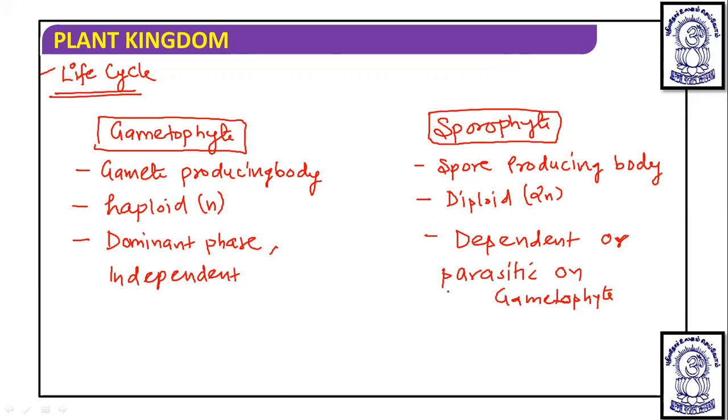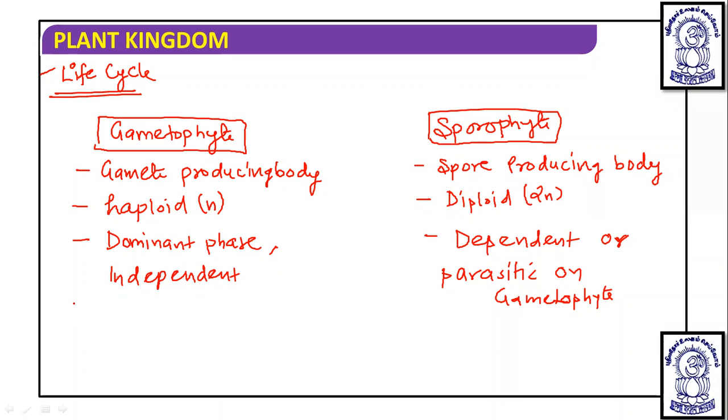Okay. So the gametophyte is independent and the sporophyte is dependent, or parasitic on the gametophyte for different purposes. Now it can be parasitic completely, or it can be partially parasitic on the gametophyte.